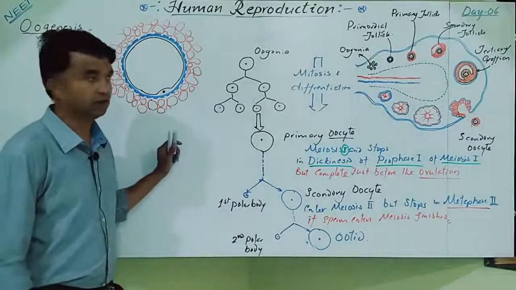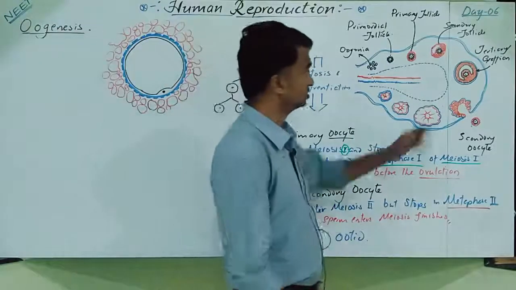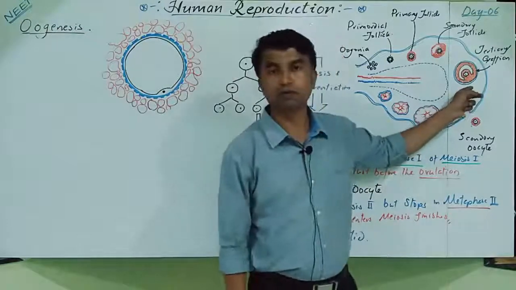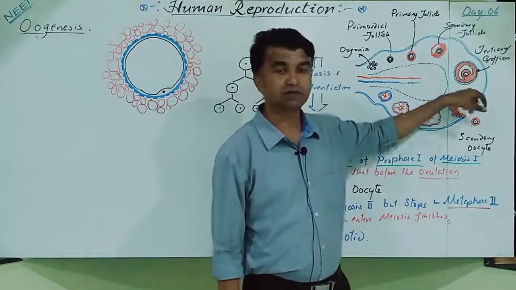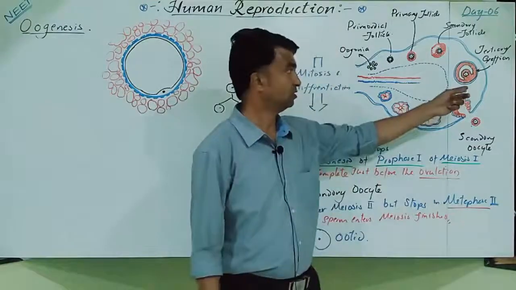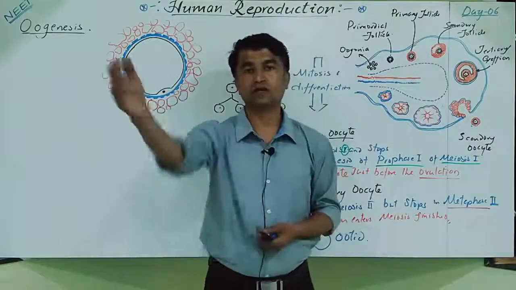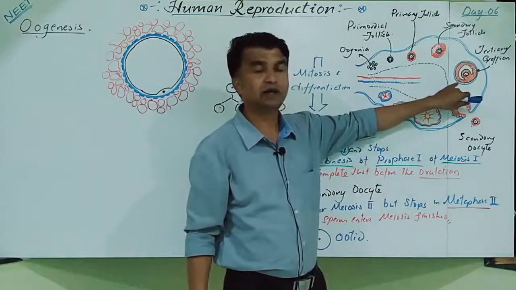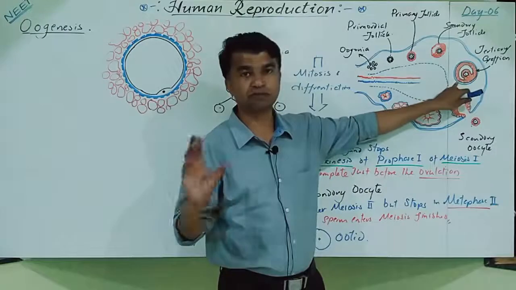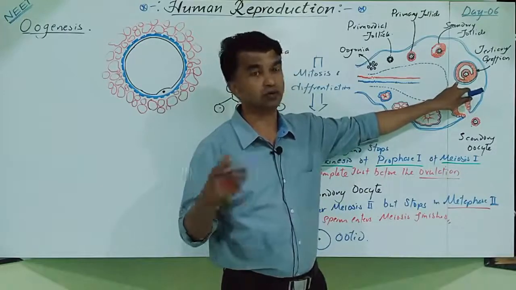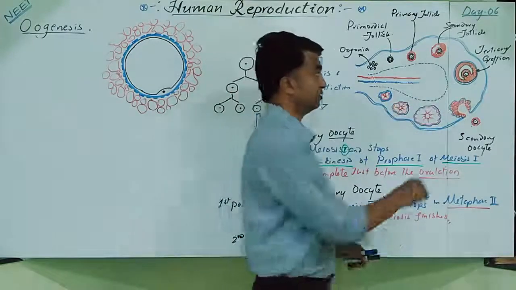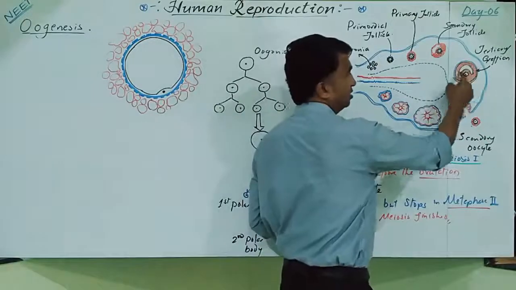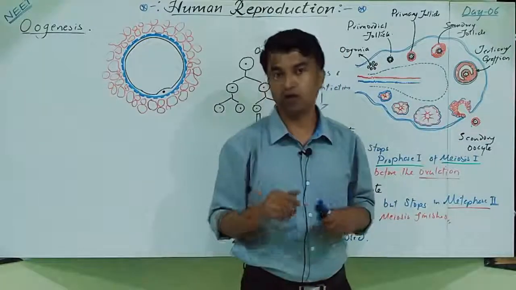This figure, clear? So in the last class we covered the structure of the Graafian follicle. Can you remember? The Graafian follicle is a completely mature tertiary follicle. Outside it is covered by the theca externa, then the theca interna. The theca externa is a fibrous layer, the theca interna is a cellular layer. Just below that, the follicular cells are present. This is the granulosa, the membrana granulosa.